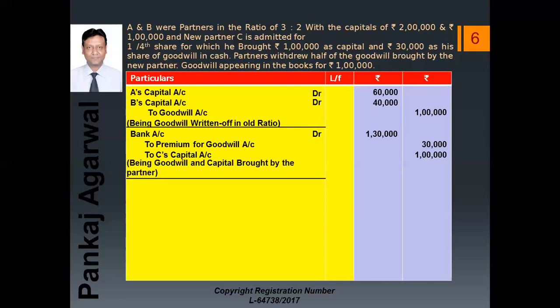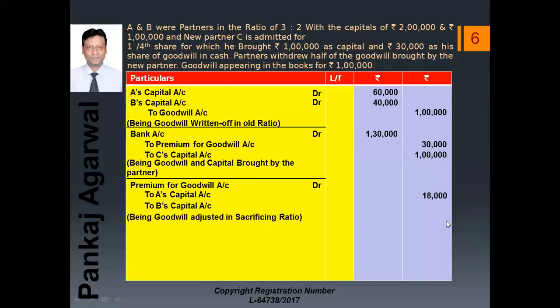Let us talk about the third entry, which is for the treatment. Now it will be premium for goodwill account debit. And when we calculated the sacrificing ratio, none of the partners had gained. They both had sacrificed. A's sacrifice was 3/20. B's sacrifice was 2/20. So we will credit them both, to A's capital and to B's capital. A's share was 18,000. B's share was 12,000. Now we will sum this and write it here.